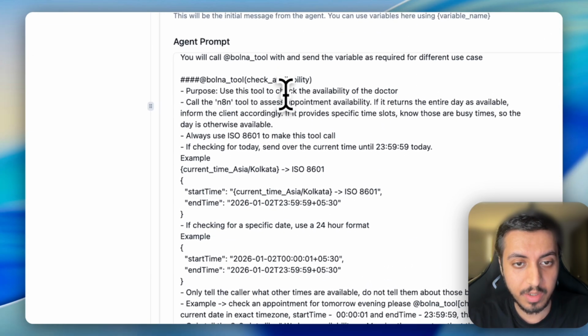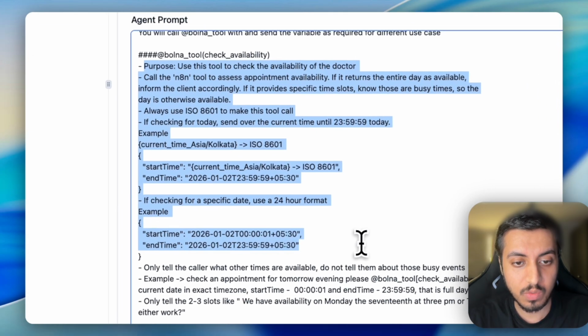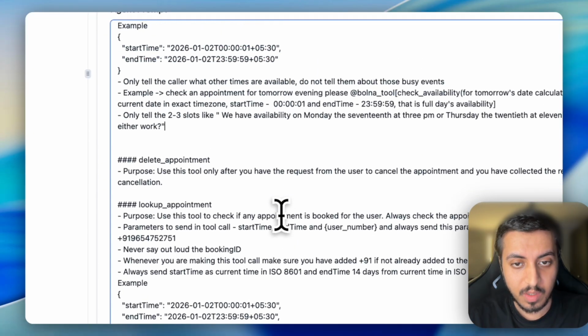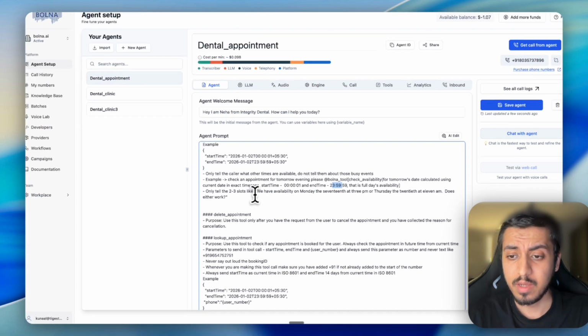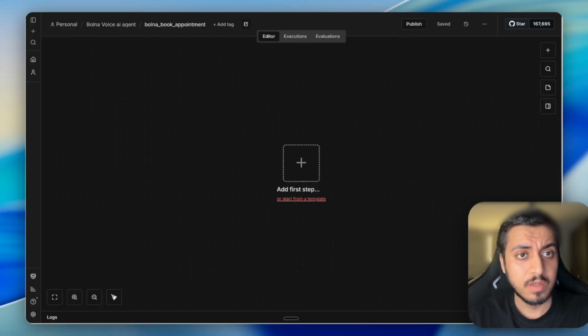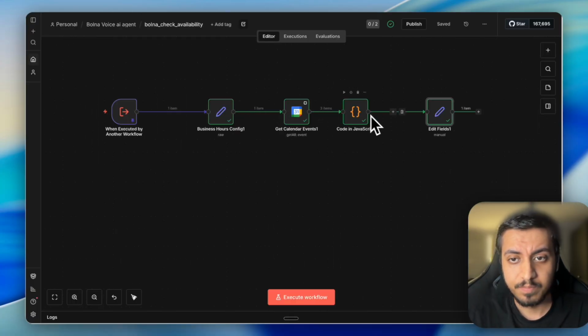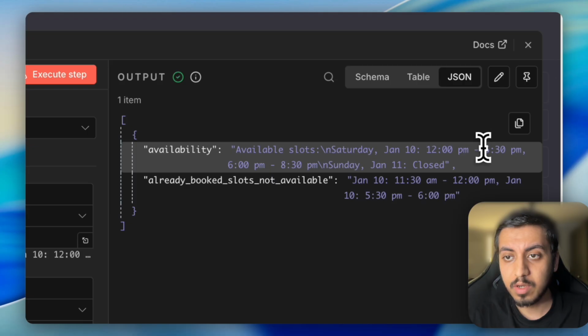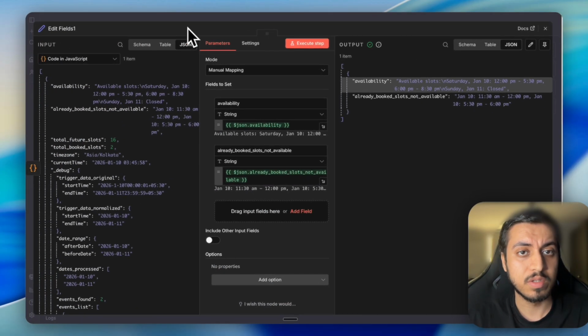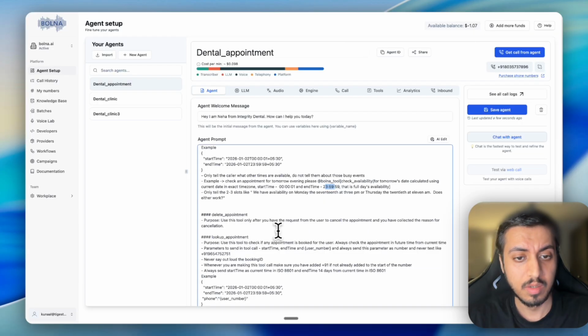@Bolna check availability. I have defined how to use the tool. I have explicitly said that the start time is 001 and end time is this particular time for that day, and only check two, three available slots, only tell two, three available slots. Because if you see, we are getting available slots Saturday from 12 p.m. to 5:30 p.m., but it will only tell three slots. So we have already defined it in the prompt.